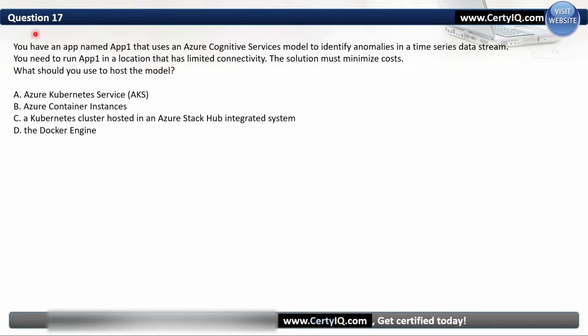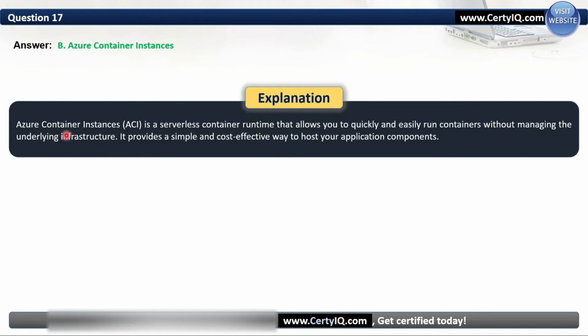Question number 17. You have an app named EP01 that uses an Azure Cognitive Services model to identify anomalies in a time series data stream. You need to run EP01 in a location that has limited connectivity. The solution must minimize cost. What should you use to host the model? So in this case, we'll use Azure Container Instances. B is the right option here. Azure Container Instances is a serverless container runtime that allows you to quickly and easily run containers without managing the underlying infrastructure.